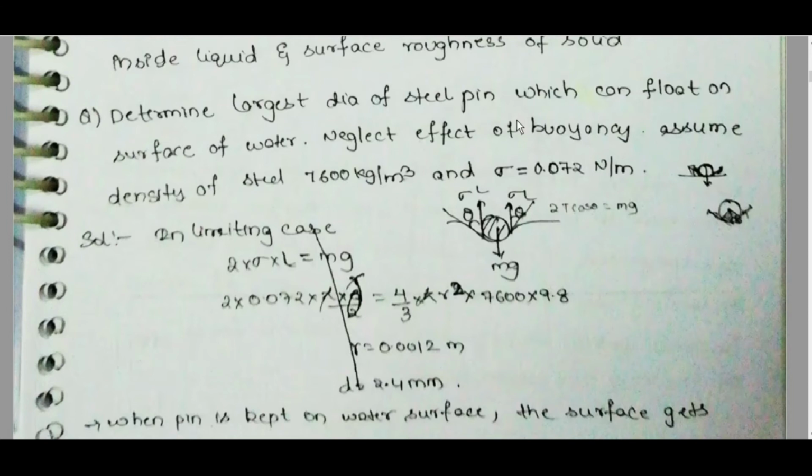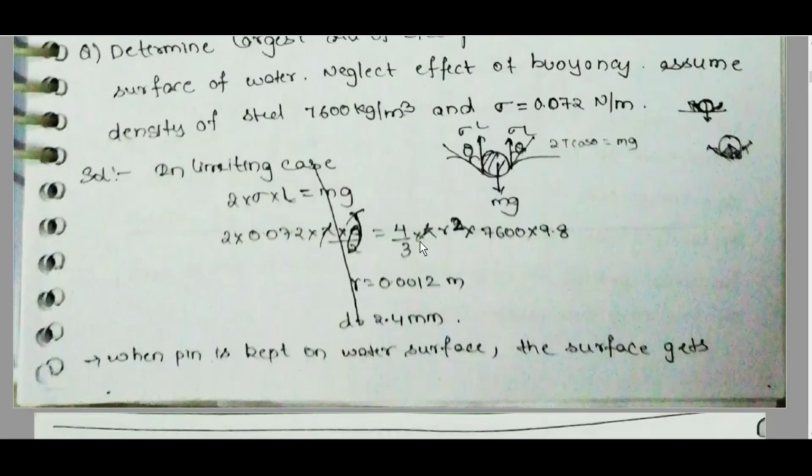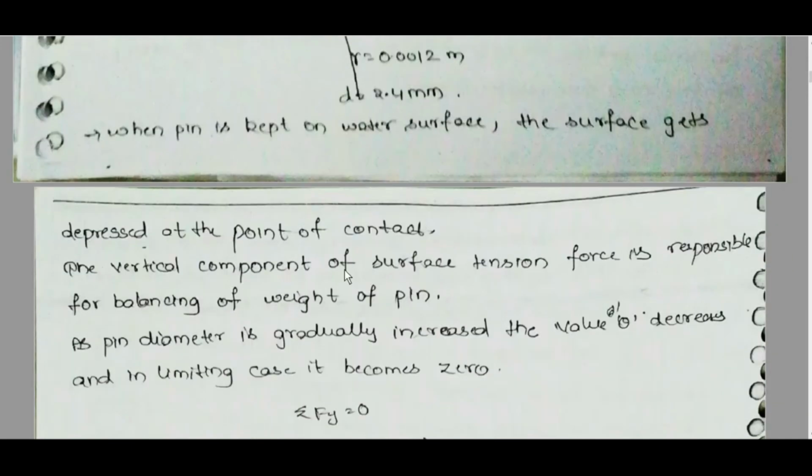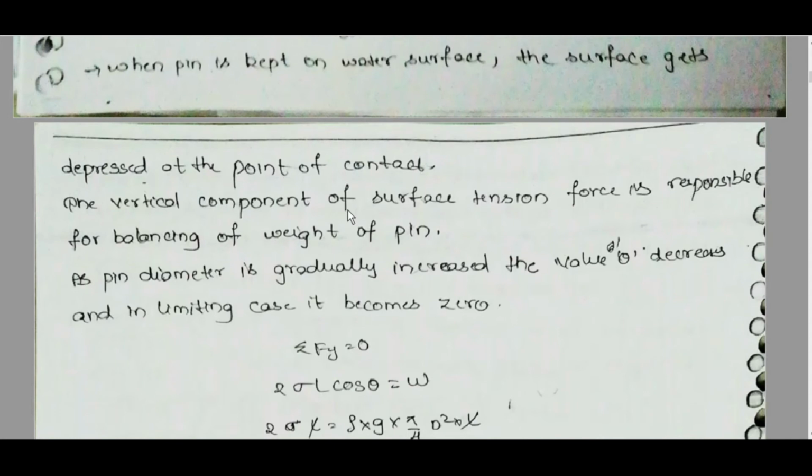Determine the largest diameter of a steel pin which can float on the surface. Neglect the effect of buoyancy. Assume steel. Sigma is given, sigma into L. When the pin is kept on the surface, the surface gets depressed at the point of contact. The vertical component of surface tension is responsible for balancing.